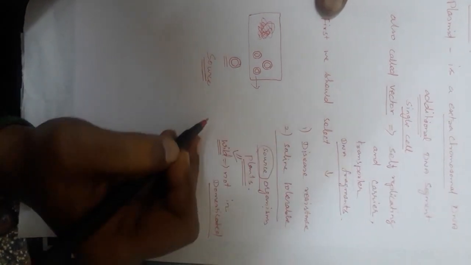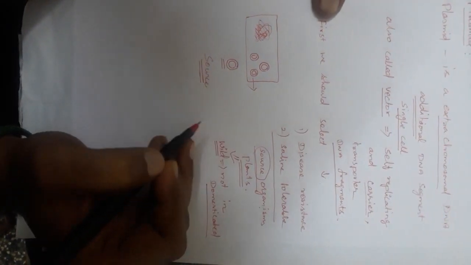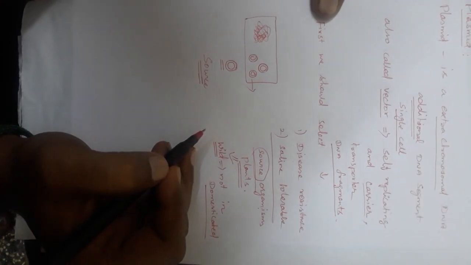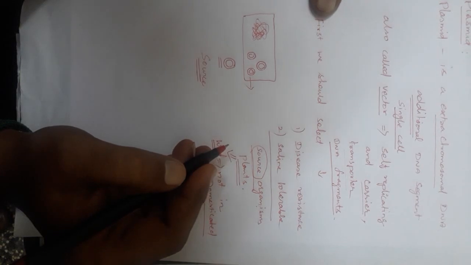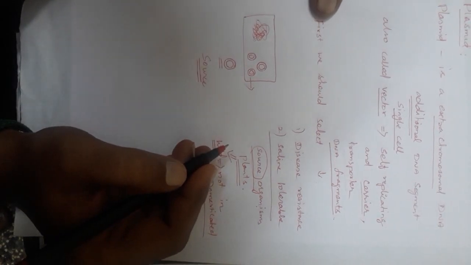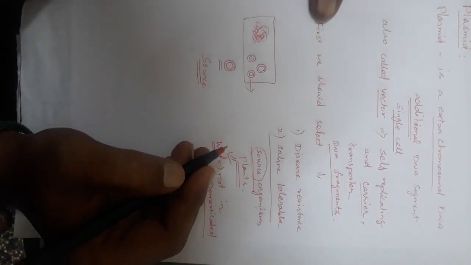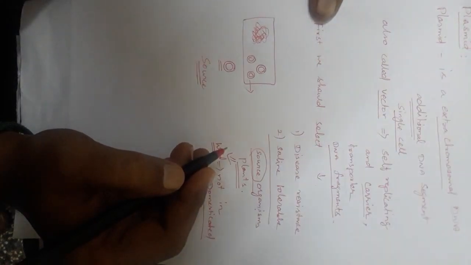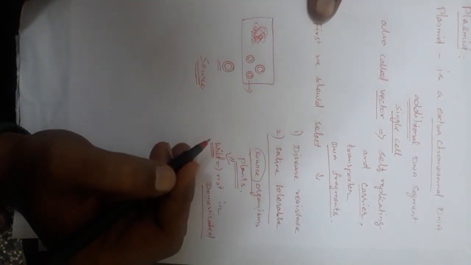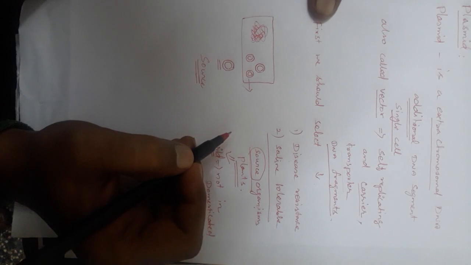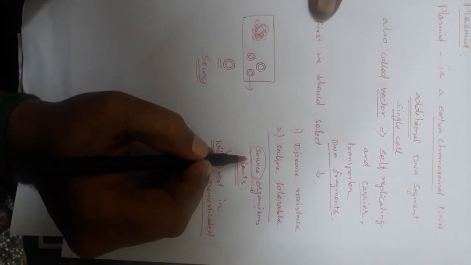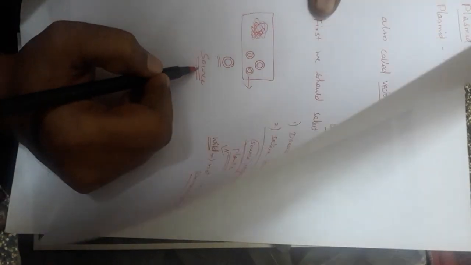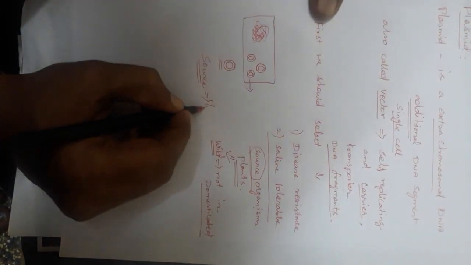That plant may be a food plant, a fruit yielding plant, it may contain some medicinal value, or it may be a very important source of staple food in some countries, to which we want to introduce the disease resistant character.